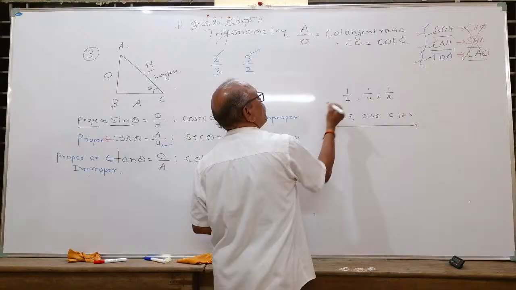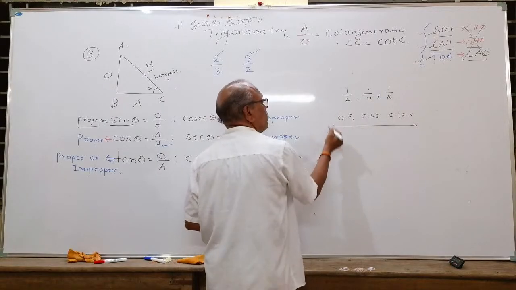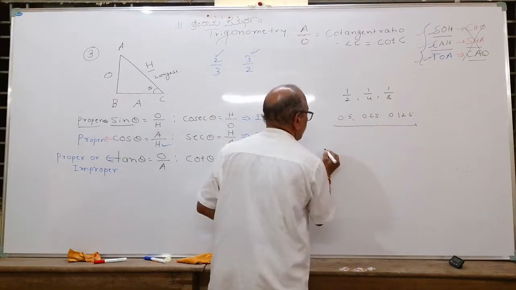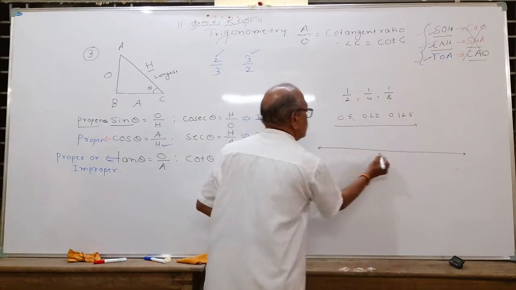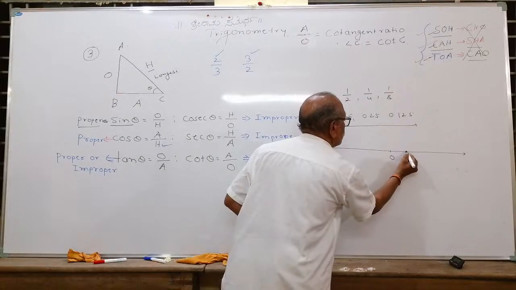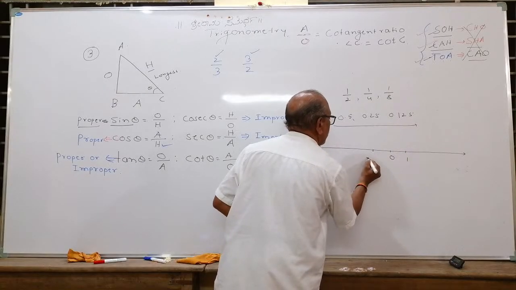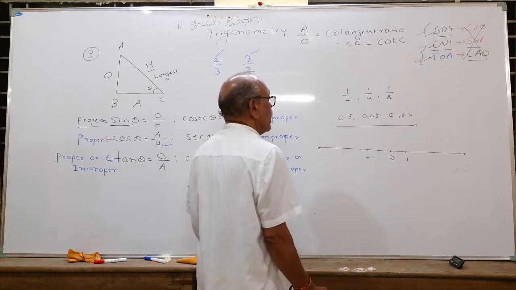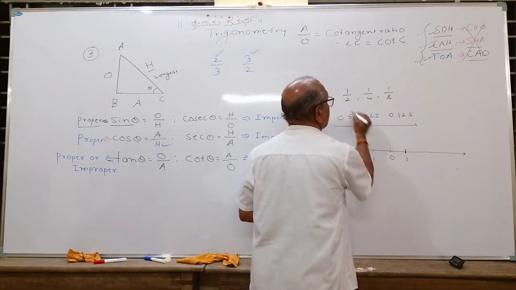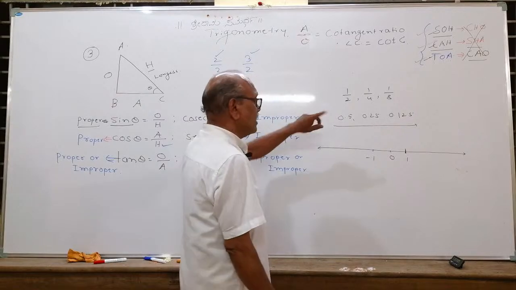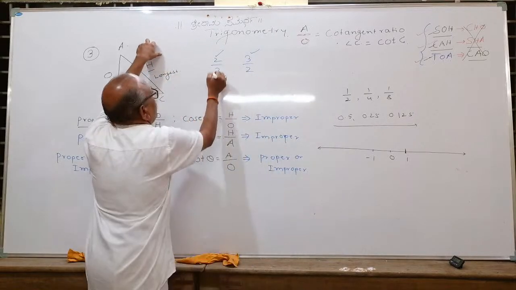What is the highest value of a proper fraction? Highest value of the proper fraction, if you take the number line, suppose that this is the number line, this is 0, right? Suppose this is 1, this is -1. The highest value of a proper fraction never exceeds 1. If it exceeds 1, observe here. What is the value of 2 by 3?